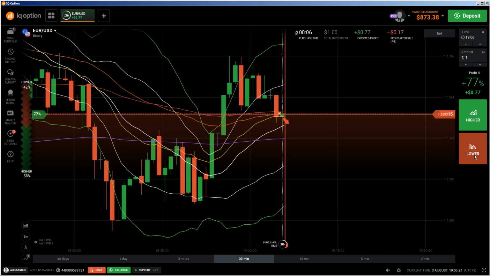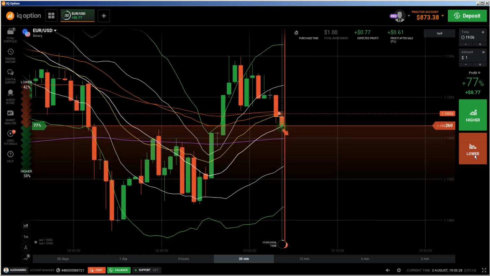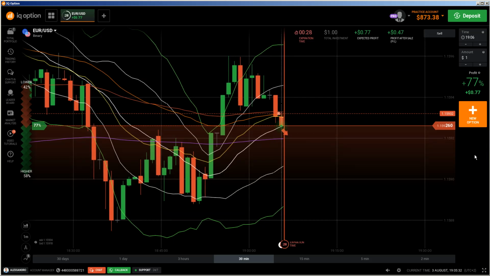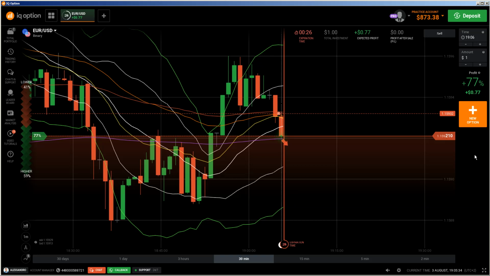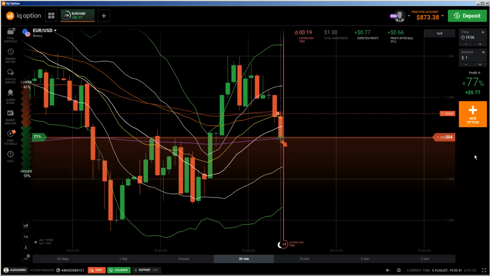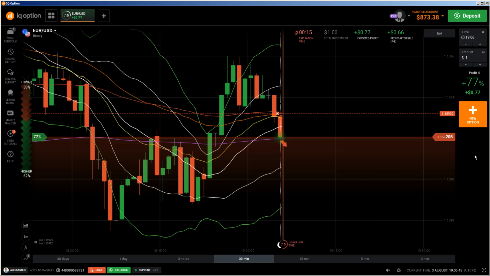Then I waited to get a better entry point above the closing price of the previous candle, and that is obviously also in such a ranging market a good trading opportunity, and then you can trade also in between the EMAs if you understand in what direction the market is going to move.